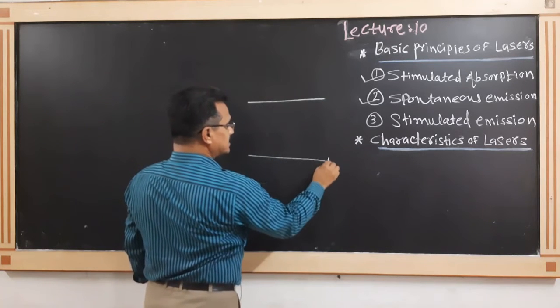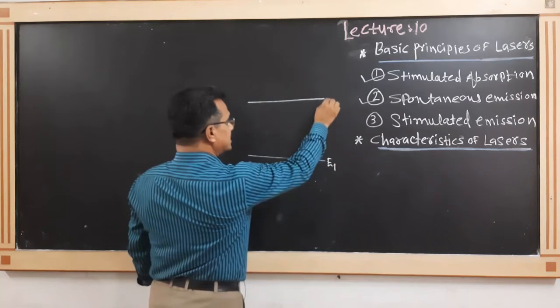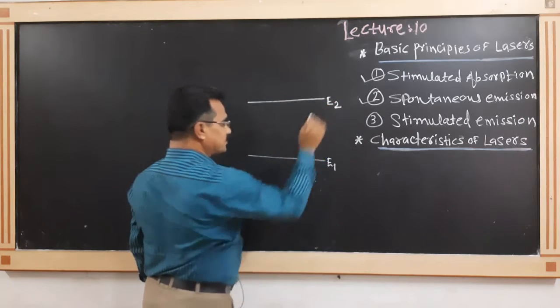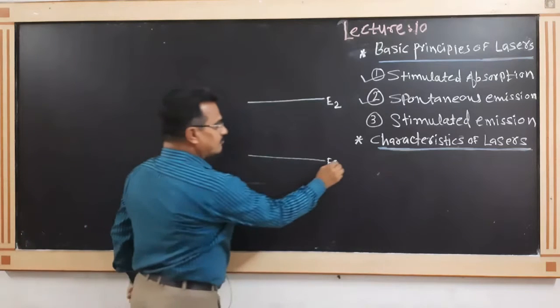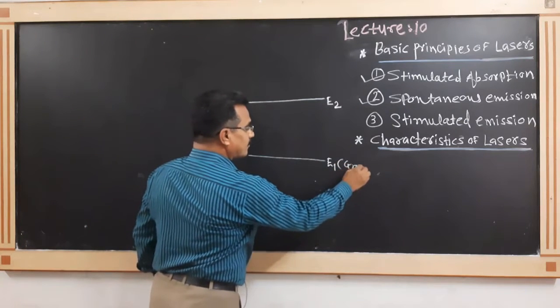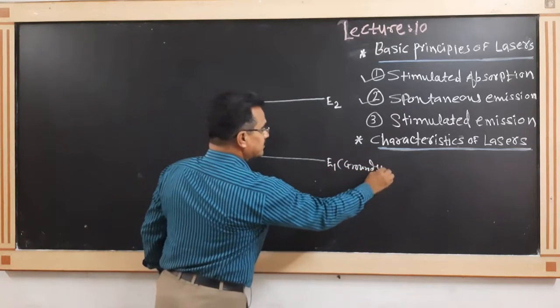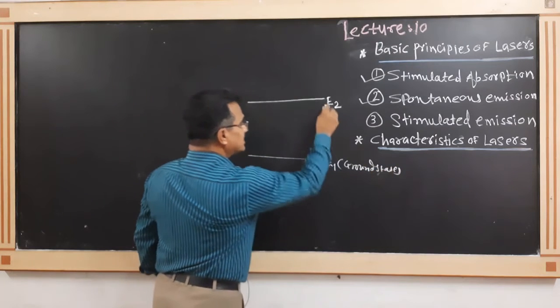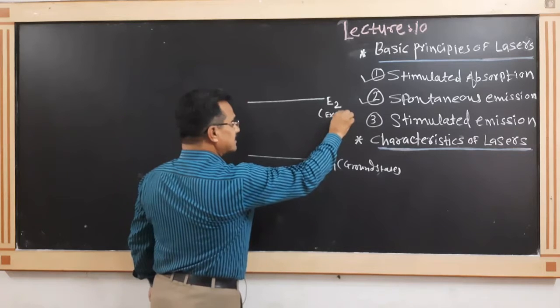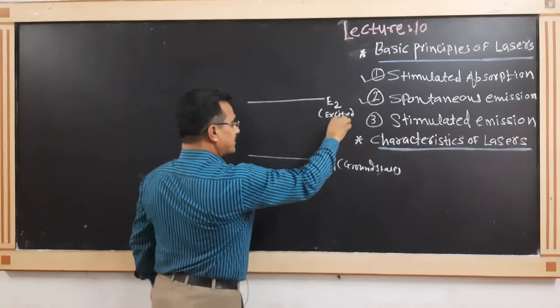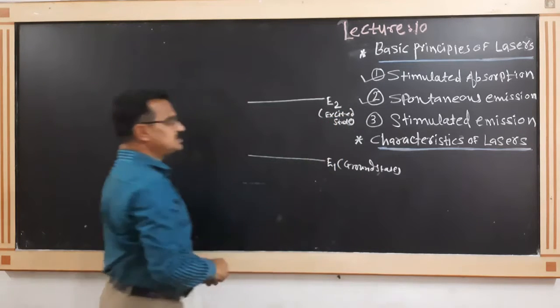The first energy level E1 and the second energy level E2. This energy level we call a ground state, and this energy level we call an excited state. This is actually the situation.